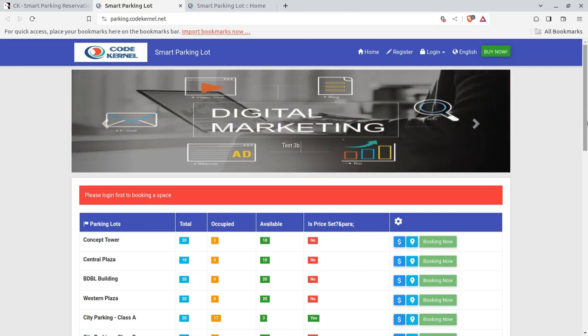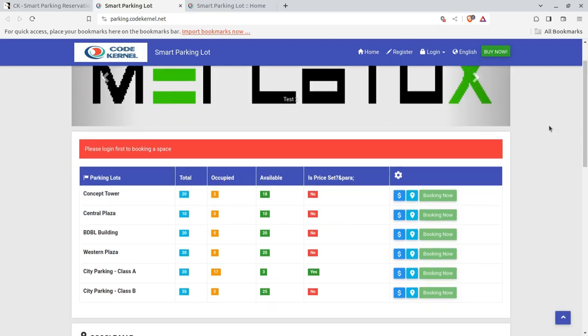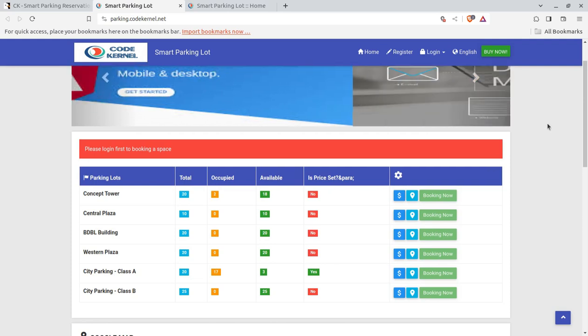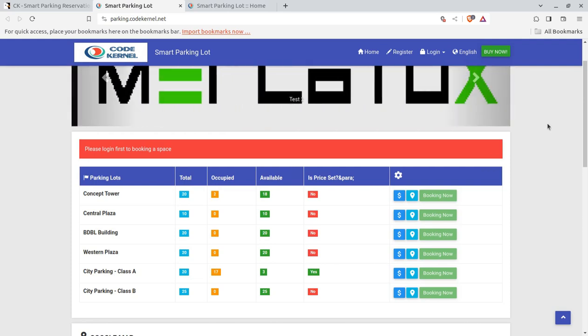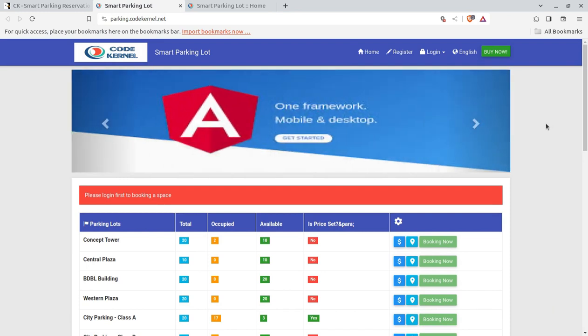Hi friends, parking facility is a very common requirement for high-rise buildings, apartments, societies, markets and everywhere.